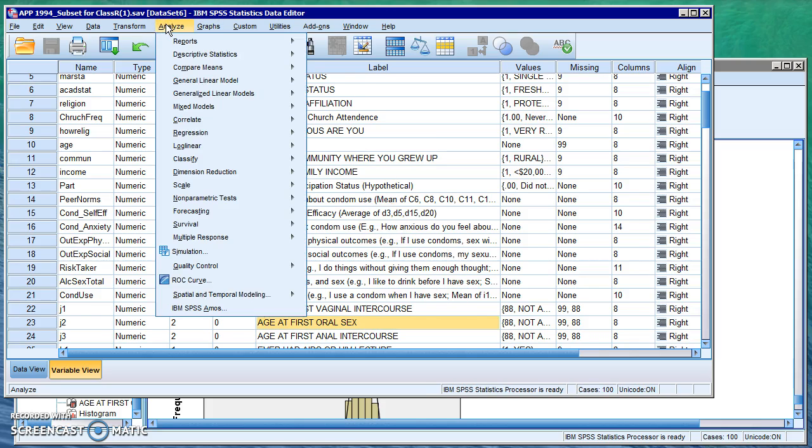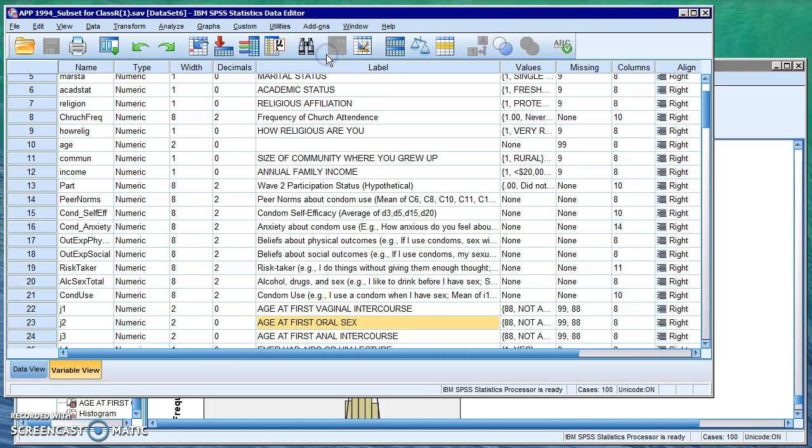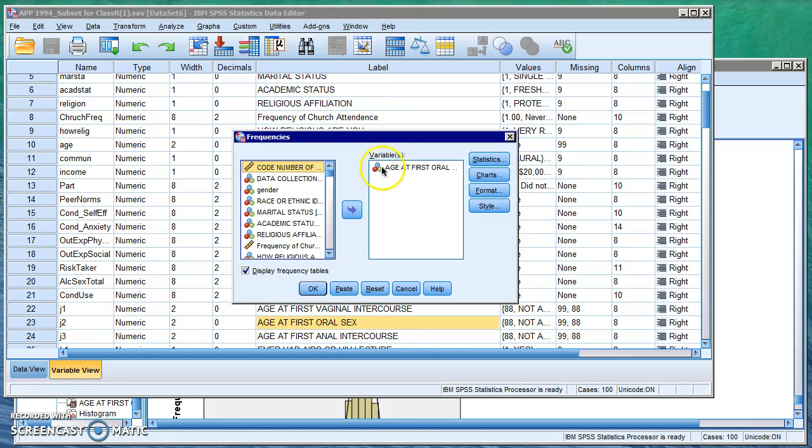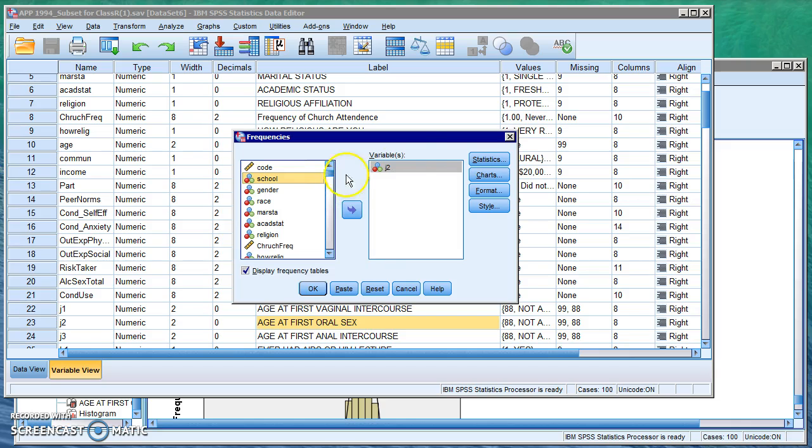And first you go to analyze, and this is just to get mean, median, mode. It just depends on what you're asking for. First you go to descriptive statistics, frequencies, you find your variable, but I have already found it, and you simply take it from here, press the arrow, and it swoops over. But that's not the one that I wanted. This is the one that I would like, J2.